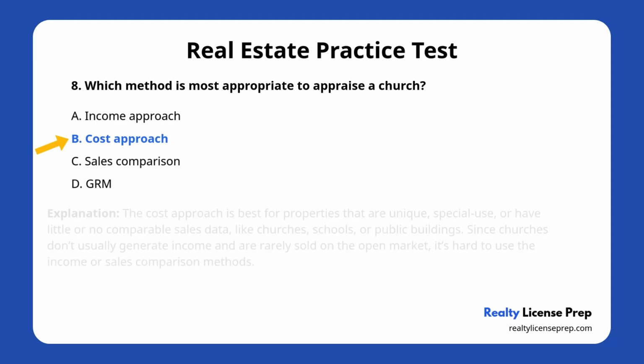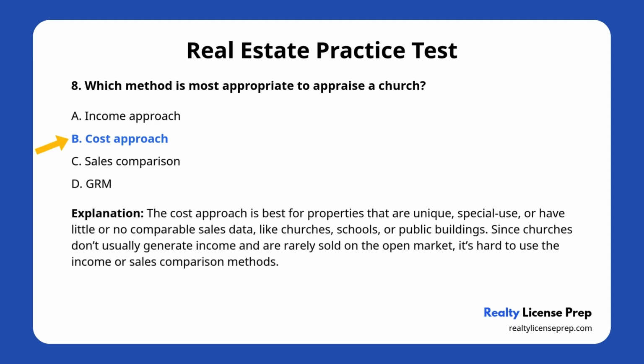Cost approach? Here's why. The cost approach is best for properties that are unique, special use, or have little or no comparable sales data, like churches, schools, or public buildings. Since churches don't usually generate income and are rarely sold on the open market, it's hard to use the income or sales comparison methods.